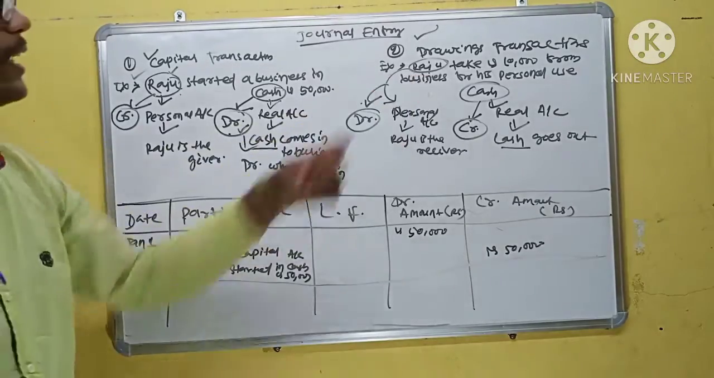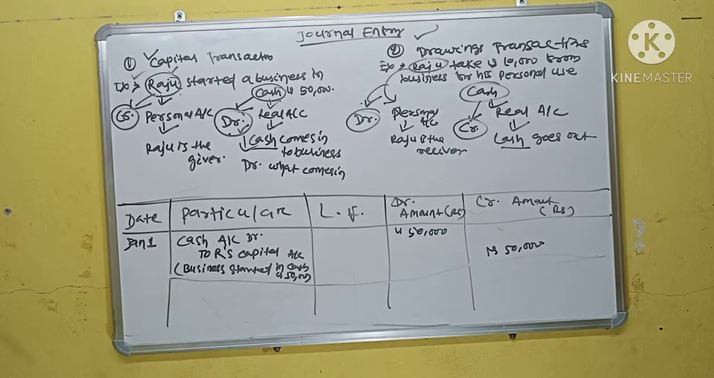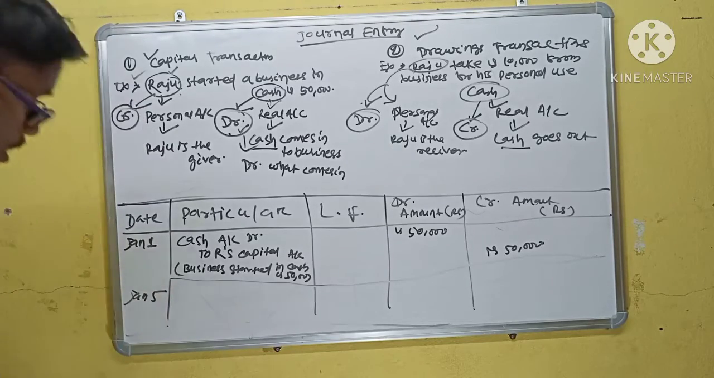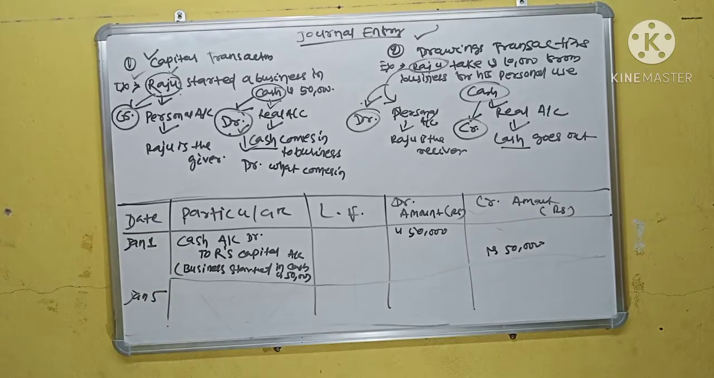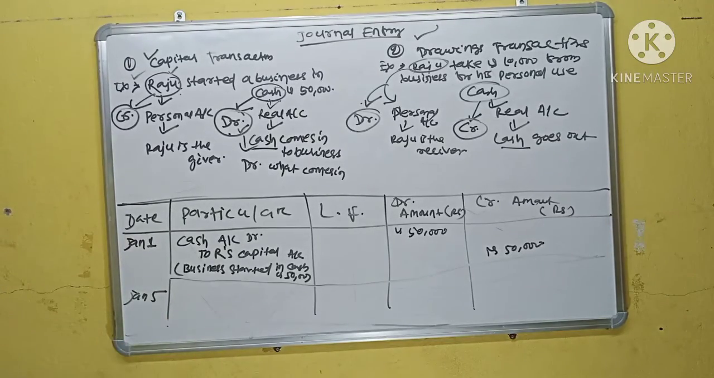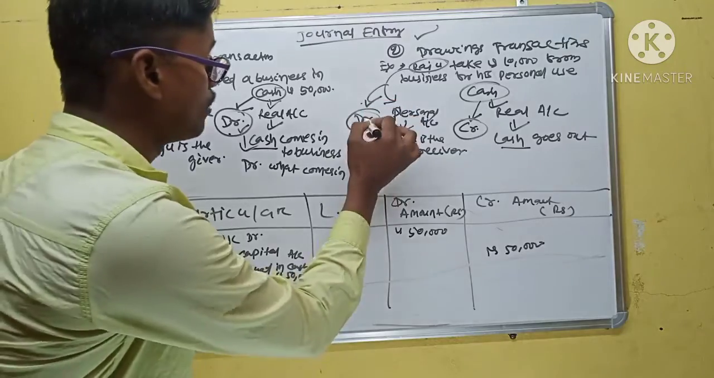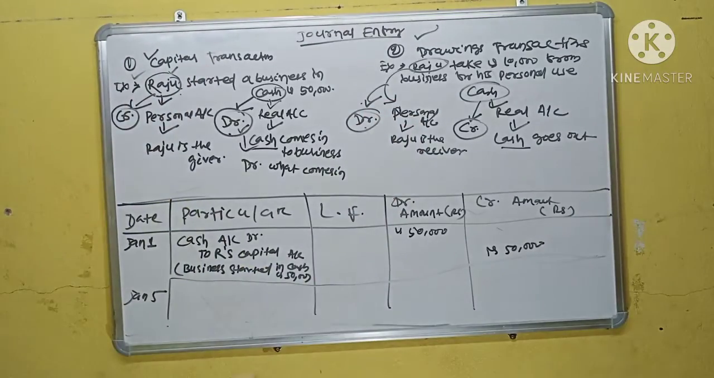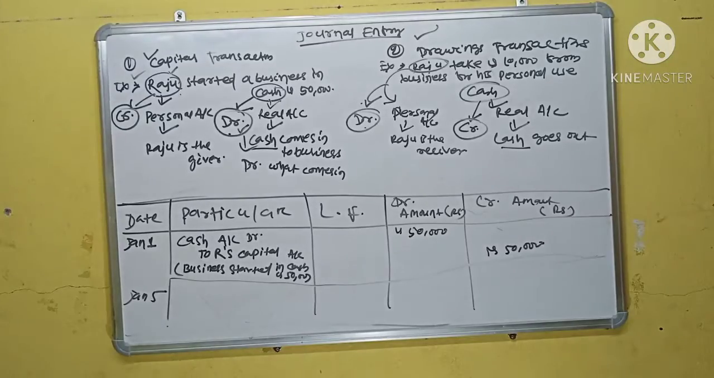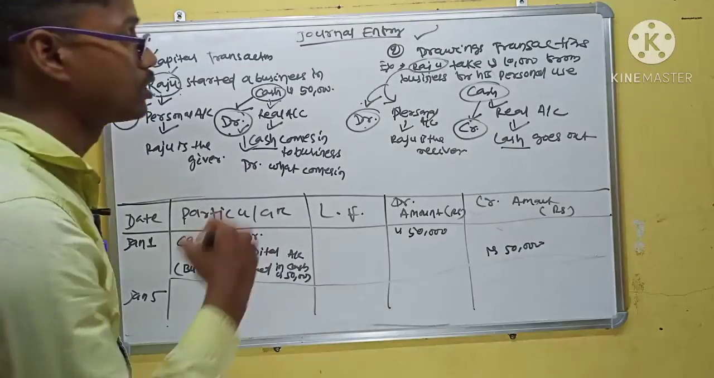Next, we enter the journal entry of drawings. Suppose it happened on 5th January. So put the date in the date column, and in drawings transactions, Raju account is debited and cash account is credited. Raju refers to drawings.